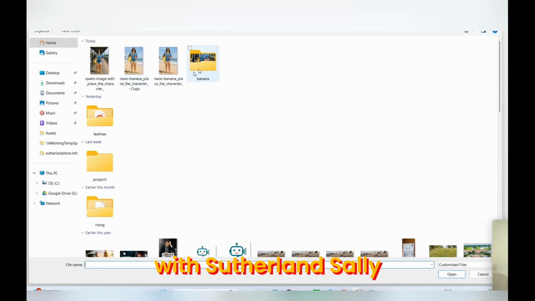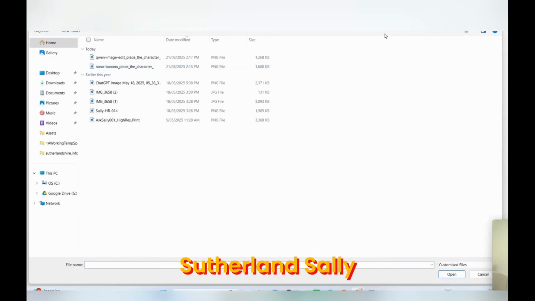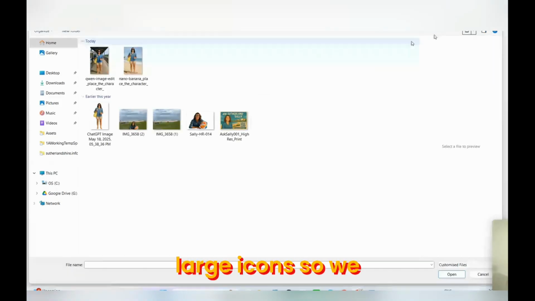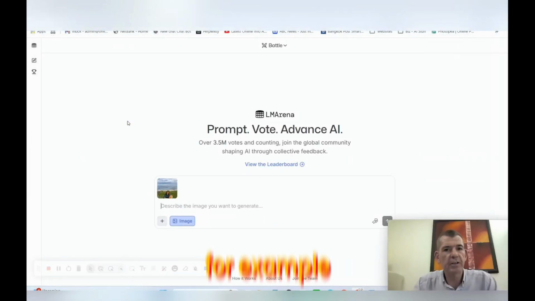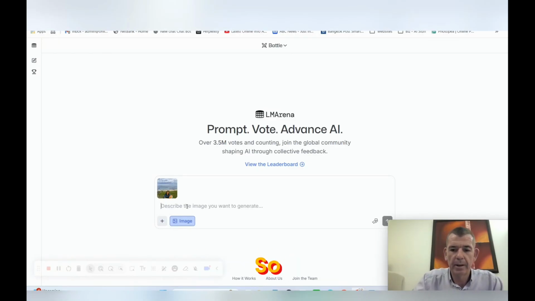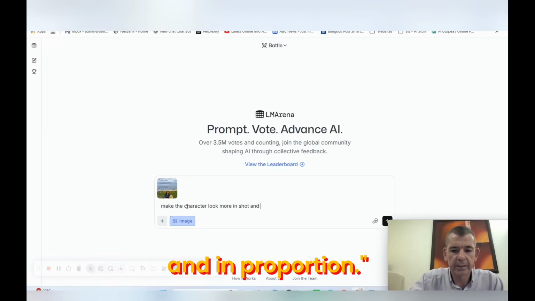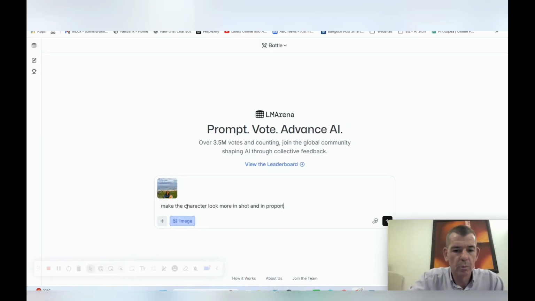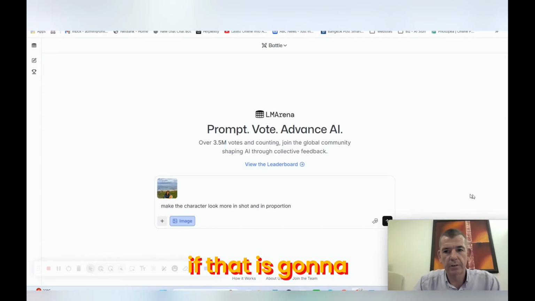Now with Sutherland Sally, when I was creating Sutherland Sally, let's say we view some of these images, large icons, so we can see here. All right, so this image here, for example, was Sally sitting on a beach. So before I do the two elements, I want to see if that will change what it does. So, make the character look more in shot and in proportion. Okay, let's have a look if that is going to do anything.